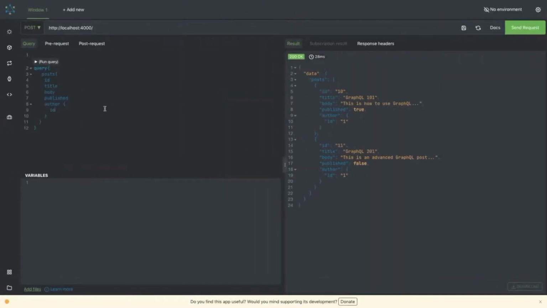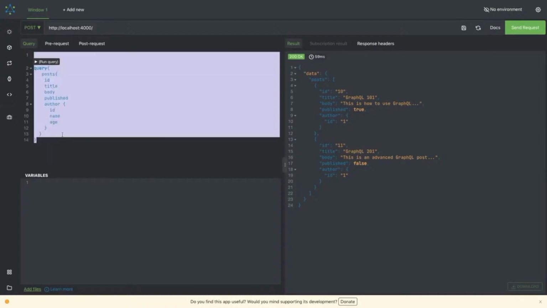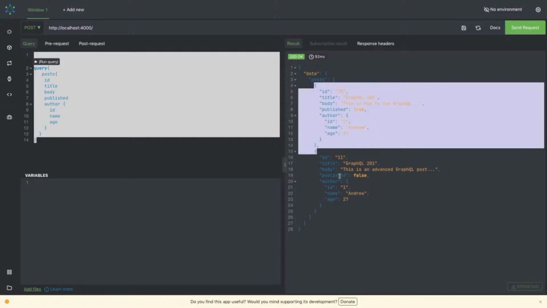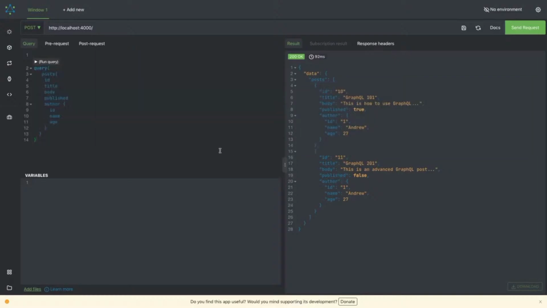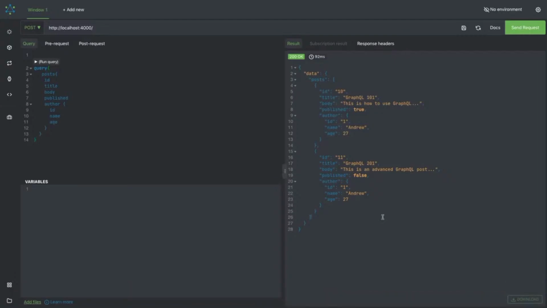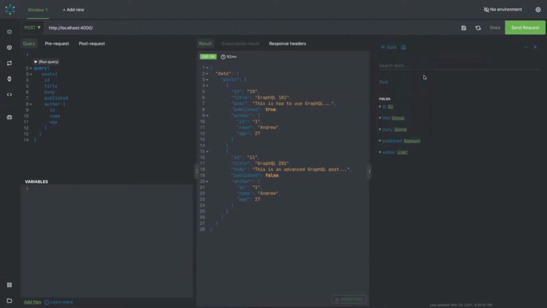So we can just do this, let's say this particular one here. In the posts we are also getting the author ID. We can also get the name, we can also get the age, right? All these arguments we can pass and everything is coming. So this is nice, right? With the post information we are also getting the user information, like the author information. And currently we are not dealing with the database, it's just random data, with some matching IDs, like post has the author IDs which is same as the user ID, comment has the author ID which is same as the user ID. Now let's go to the documentation, we will try another query.